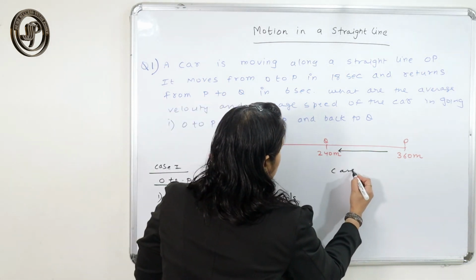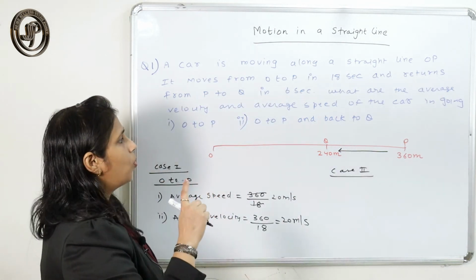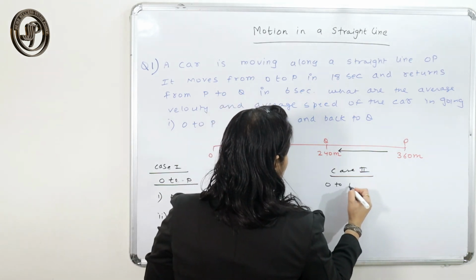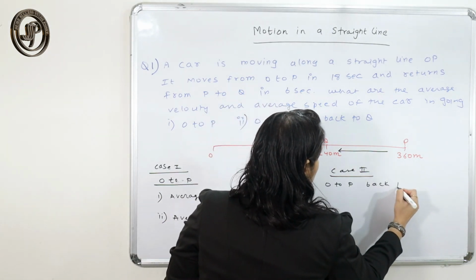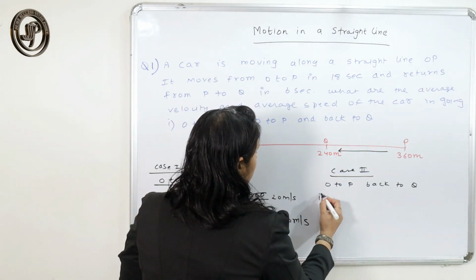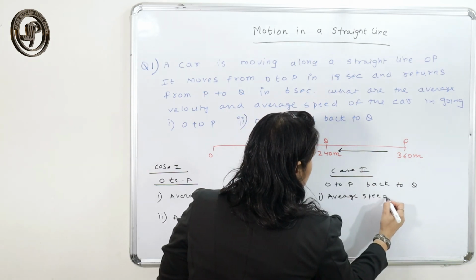So case 2. Case 2 says that the particle moves from O to P and back to Q. Here the average speed is how much? Total distance upon total time.